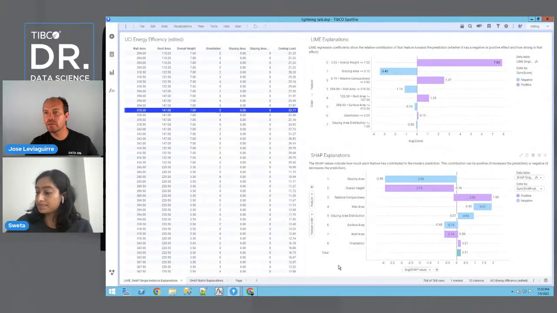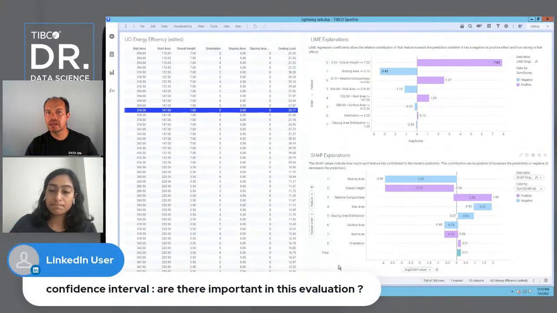Let me see if I have any more questions here. Oh, yes, we have one. It says, confidence interval. Are they important in this evaluation? So is the confidence interval important in this evaluation?